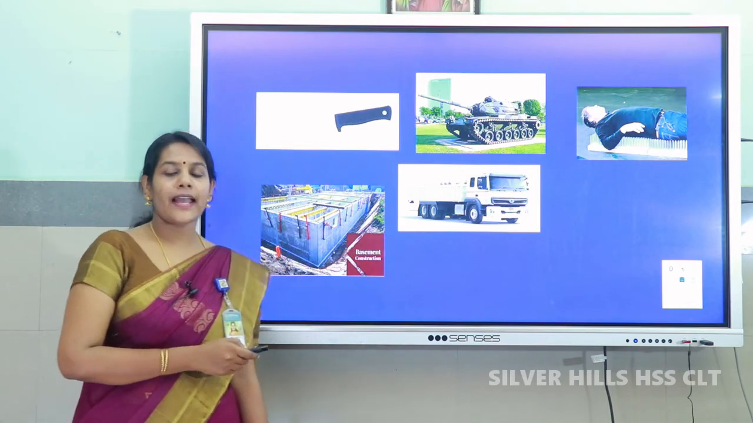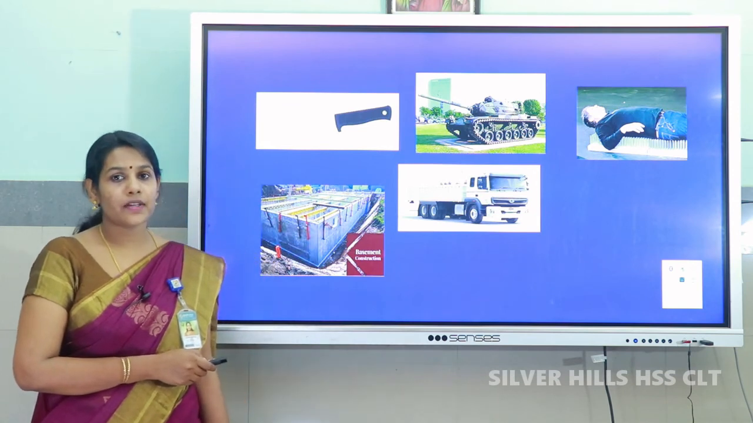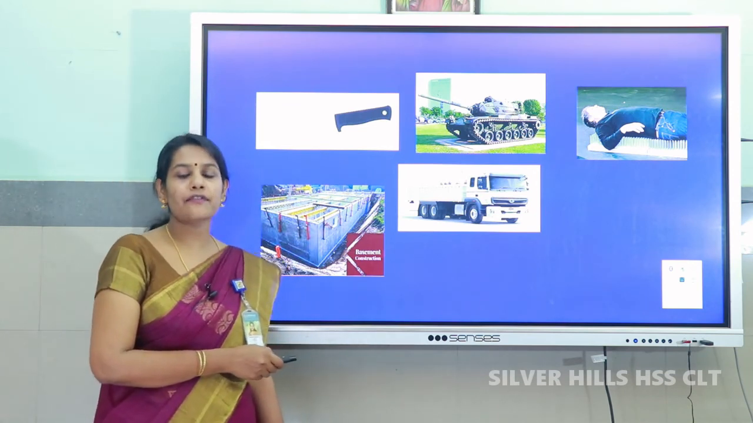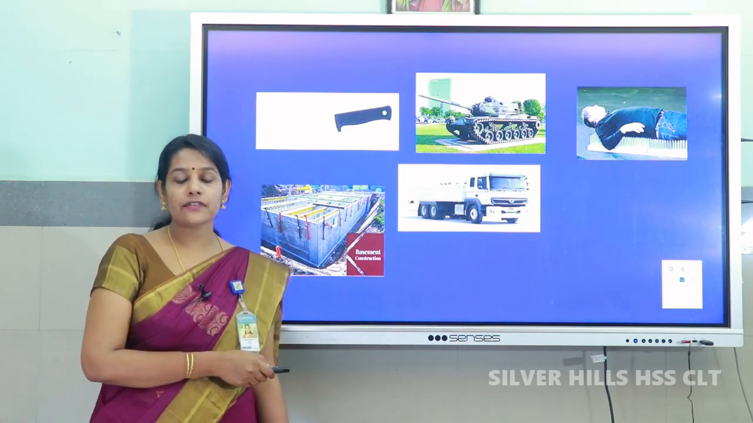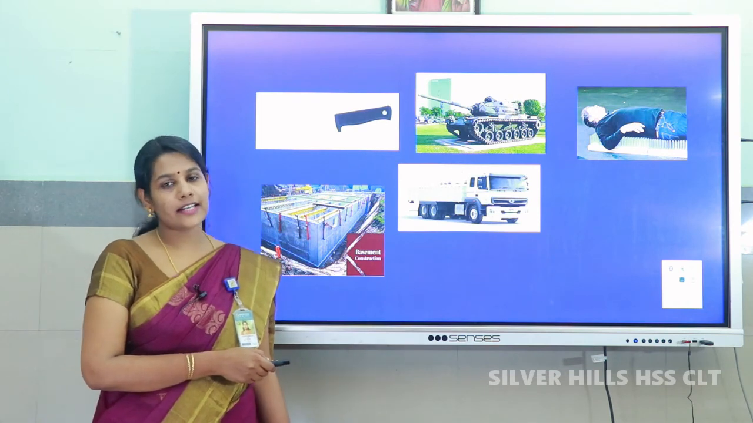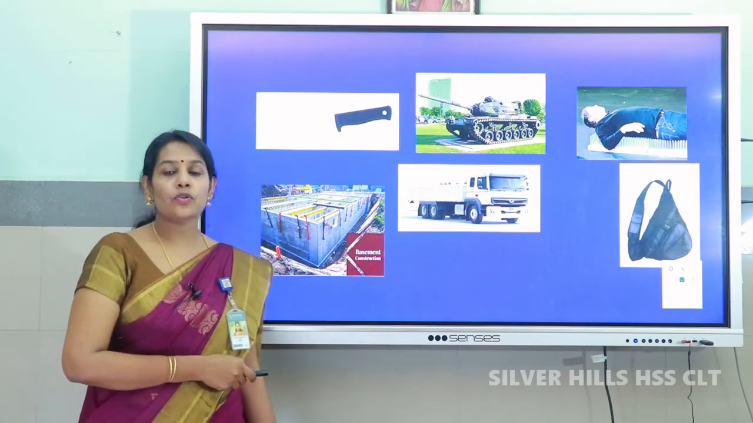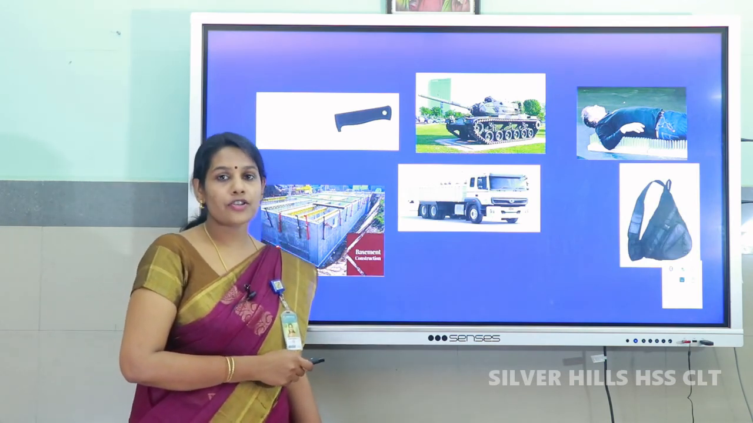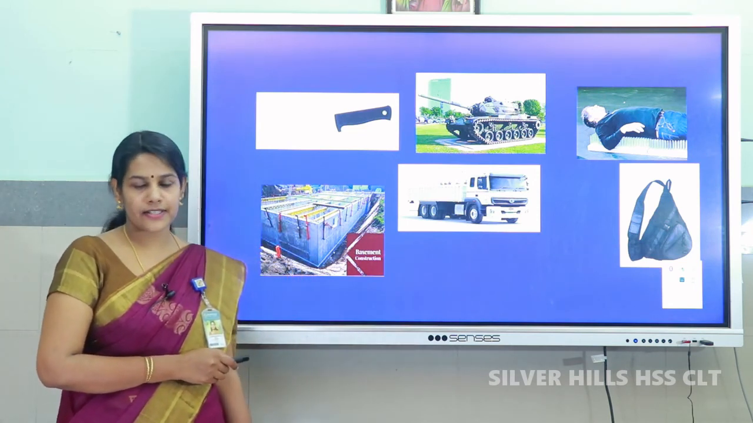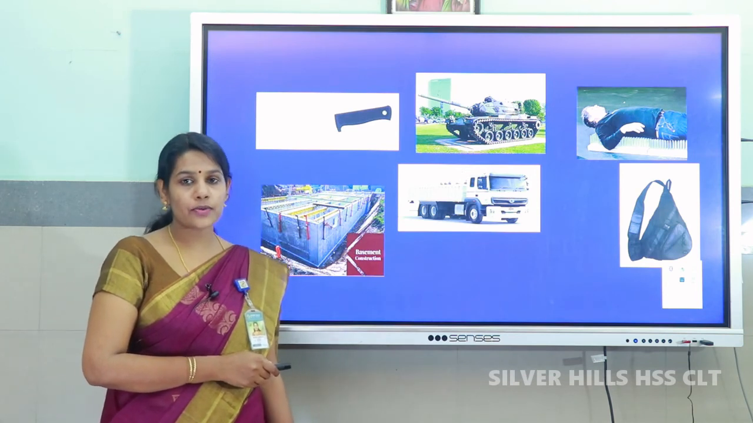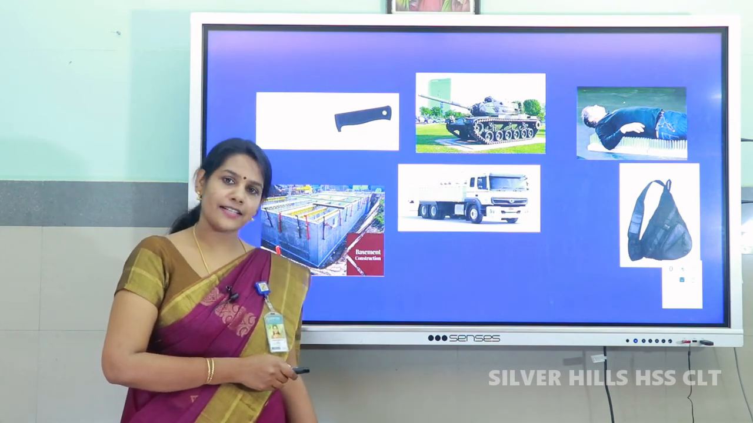See this picture. Heavy load carrying vehicles have more number of wheels. Do you know why? As the number of wheels increases, the area of contact with the ground increases. As a result, the pressure exerted by the vehicle on the ground is decreased, so it can easily move forward. School bags are provided with broad shoulder straps. Broader shoulder straps increase the surface area. As a result, it reduces the pressure on the shoulder. As the area of contact increases, pressure decreases.